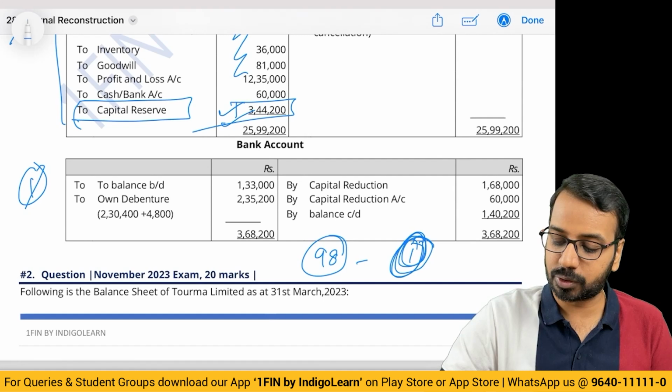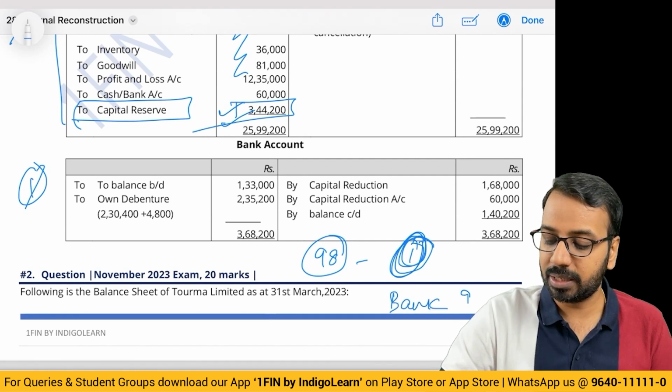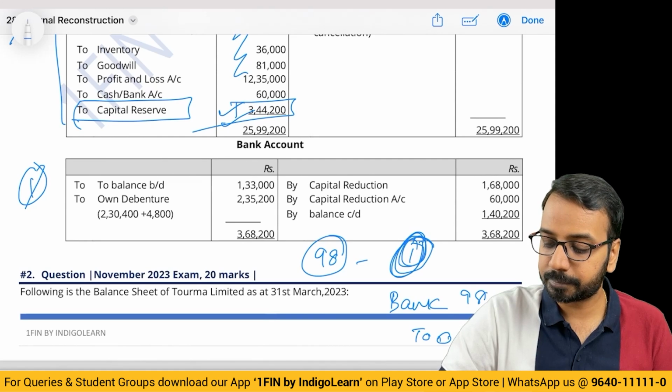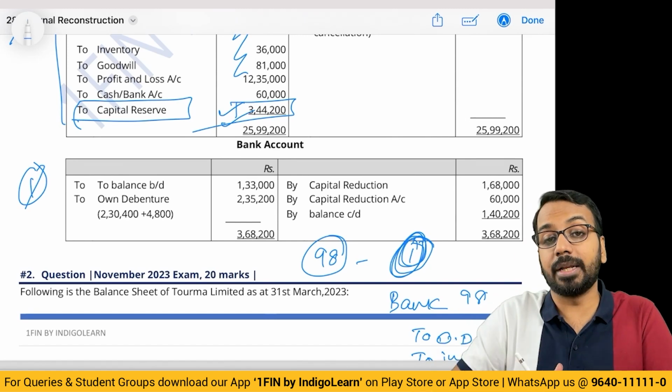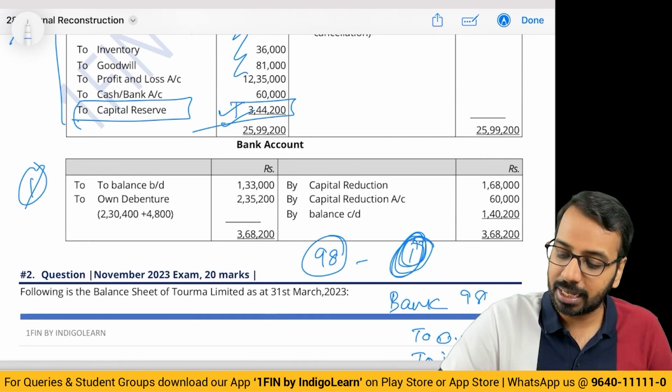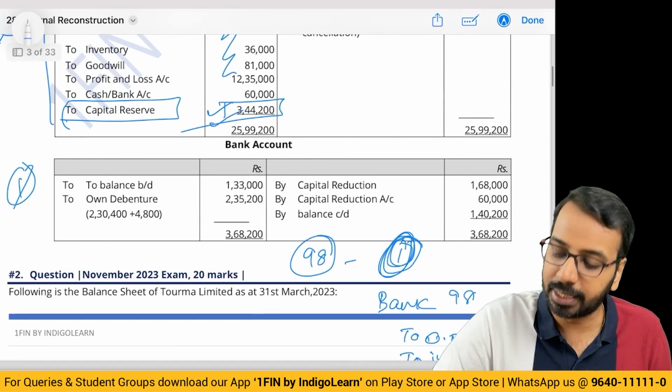So you will receive in bank 98, your own debentures will be 97. To interest payable, you will add one more to the interest payable. Because it was your own debenture, you would not have added interest. Now that goes and gets added to the interest accrued portion.